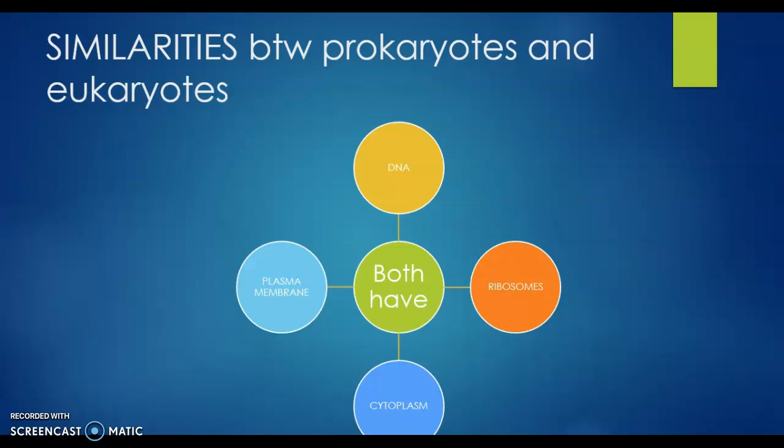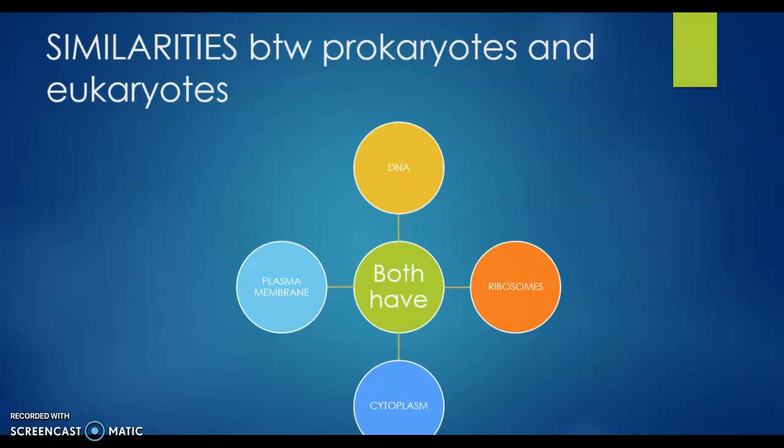Okay, now we saw the differences between the prokaryotes and eukaryotes. Now let us see the similarities between the prokaryotes and eukaryotes. So both have DNA. Yes, right. Every cell should have genetic material. Only then can they replicate. What did I say in cell theory? All the cells emerge from pre-existing cells. So definitely both types of cells should have genetic material, DNA.